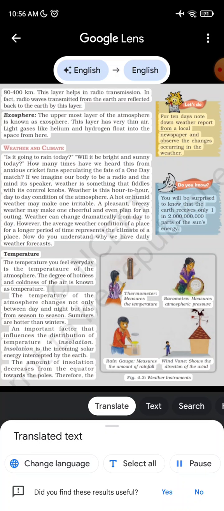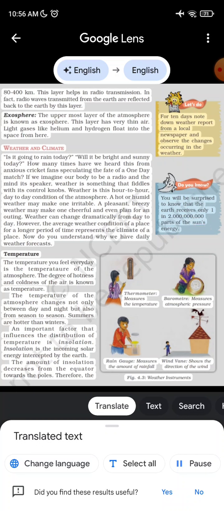Therefore, let's do this: for 10 days, note down the weather report from a local newspaper and observe the changes occurring in the weather. Do you know? You will be surprised to know that the Earth receives only 1 in 2 billion parts of the sun's energy.